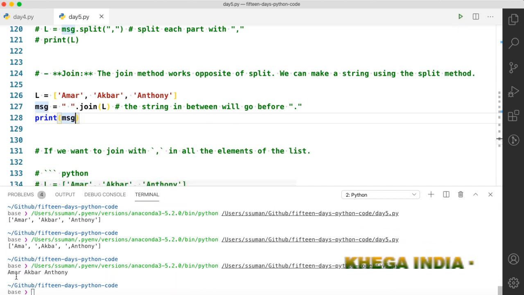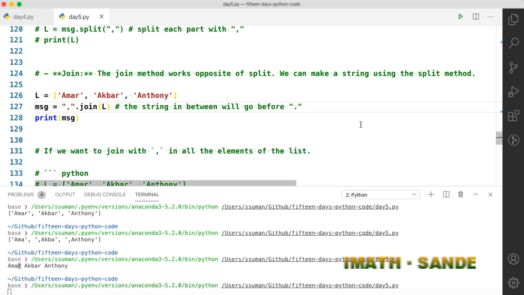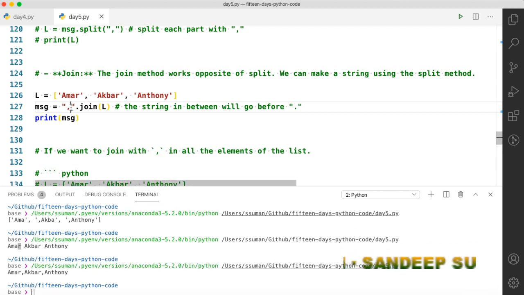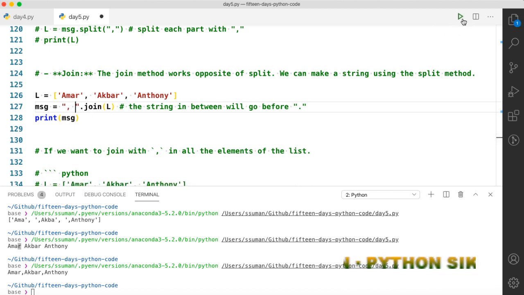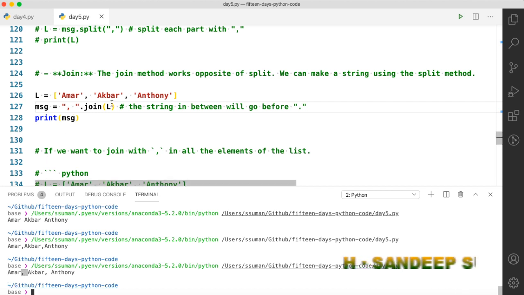Let's check this. You can see that there are spaces between each element of the list. Suppose you want a comma, then you can write it like this. If you want a comma and one space as well, you can do comma and space. In English writing we should write a space after a comma, so we can see that we got Amar comma space Akbar. So in this way you can use the join method.